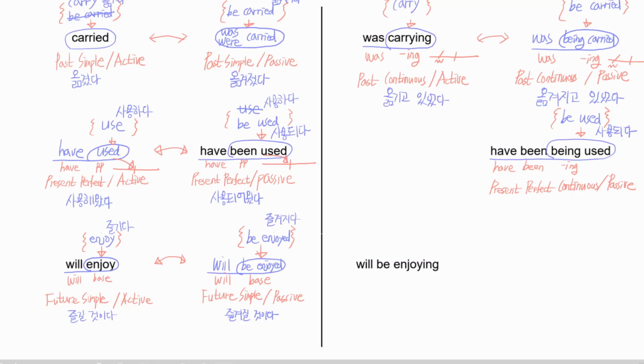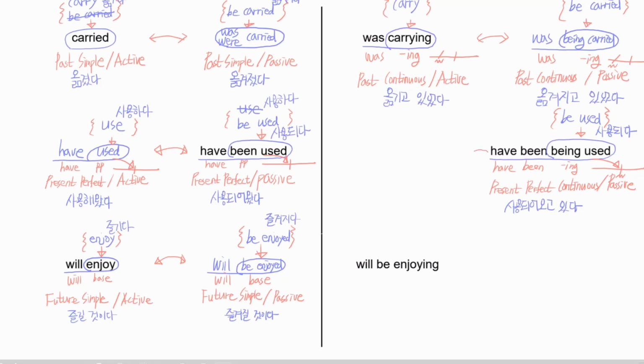So have been being used should mean 사용되어 오고 있다. So it's a little bit complicated and tricky. It's a complicated tense. Have been ing means from the past till now and still going on. So 사용되어 오고 있다 is the meaning of the verb have been being used, right?